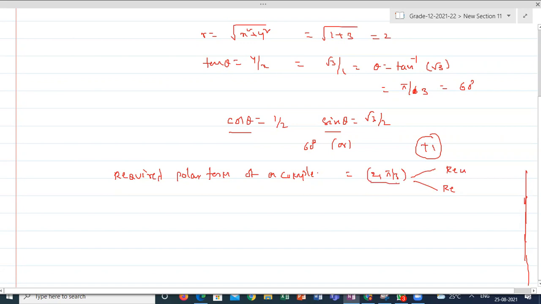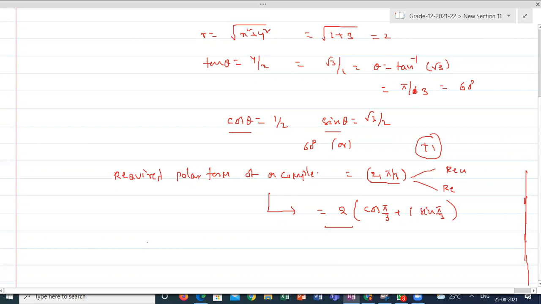Because it is easy to represent complex numbers also in this format, that's the reason we are taking the help of trigonometry. 2 into cos pi by 3 plus I sin pi by 3. This is representing the complex number in the form of polar coordinates.